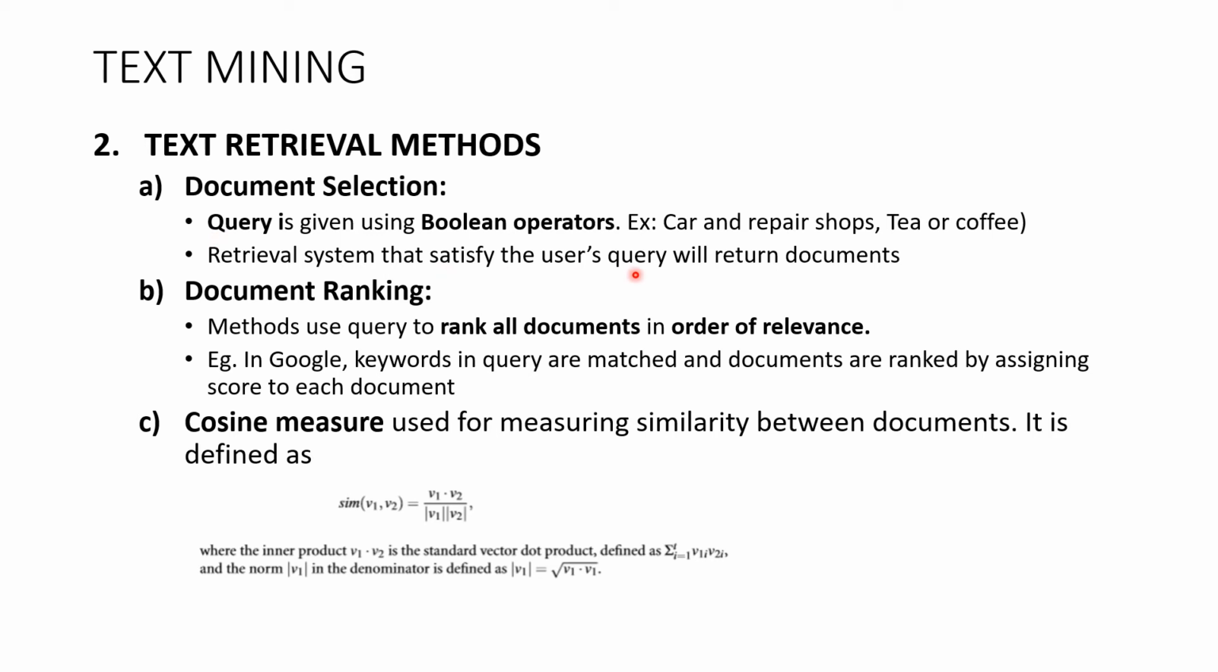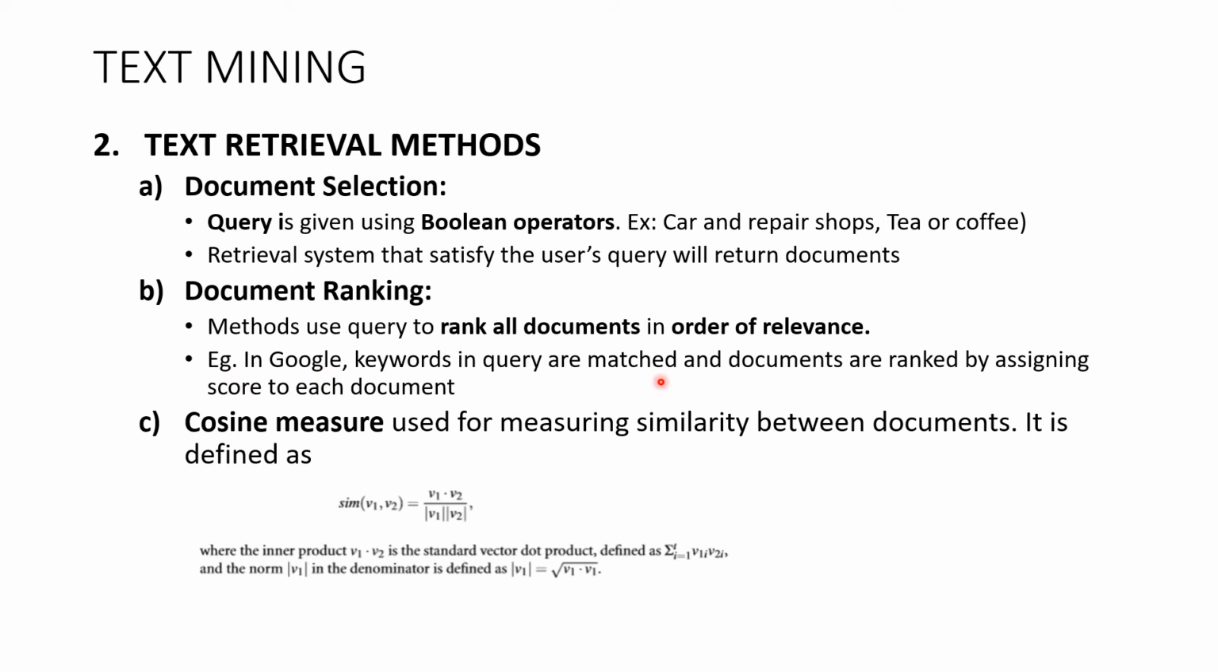A retrieval system that satisfies the user's query will retrieve the documents. Now, how do you rank the documents? When Google or any search engine retrieves the documents, it should rank them in order of relevance, right? Because usually whenever we search, we don't go beyond the first page. Most of the information we see is only on the first page. So naturally, very relevant information should be highlighted to you on the first page itself.